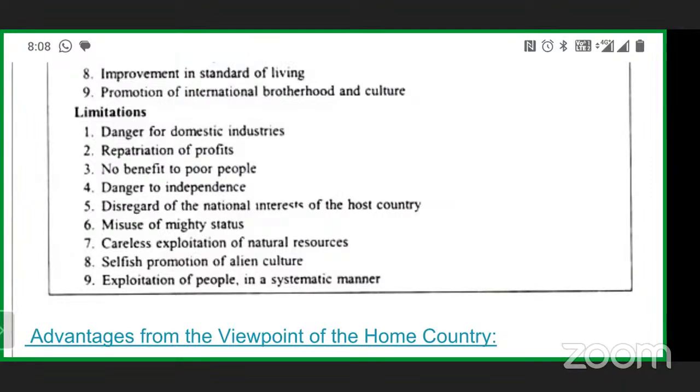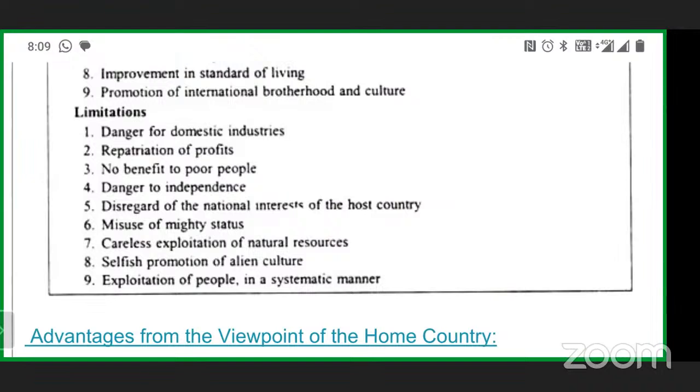Then selfish promotion of aligned cultures. With due respect to all cultures, you see in India many people are converts, converted Christians, converted Muslims, converted Sikhs.